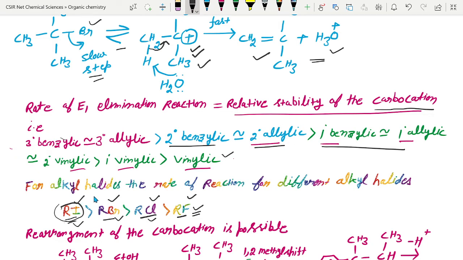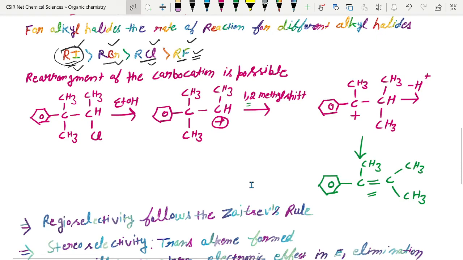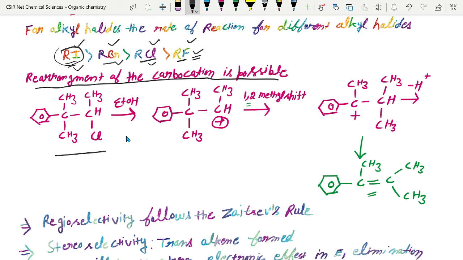Then there is another possibility in the E1 elimination mechanism, that is the possibility of rearrangement of the carbocation. We will try to understand that in this example. If you have this alkyl halide, ignoring the solvent, Cl negative will be removed, and we will get this carbocation.